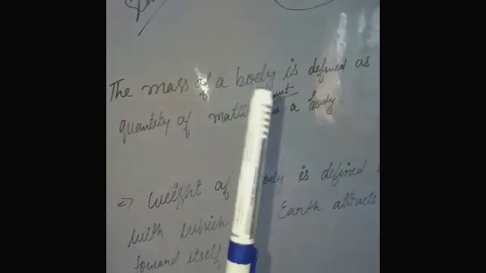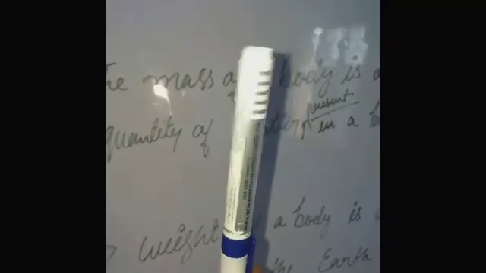Mass shows the quantity of molecules or atoms present in this body; it is known as mass. Let us consider that its mass is 1 kg. It means that it is made up of 1 kg of matter.